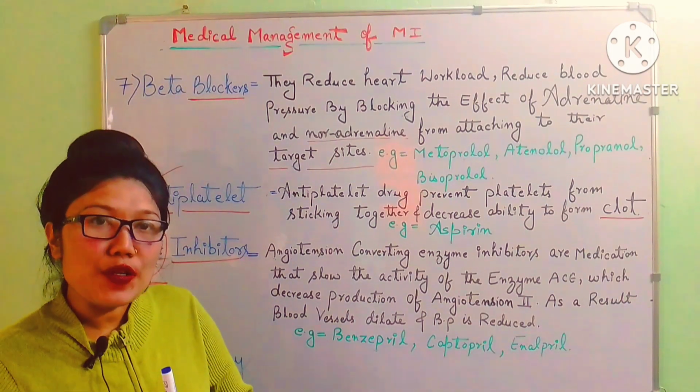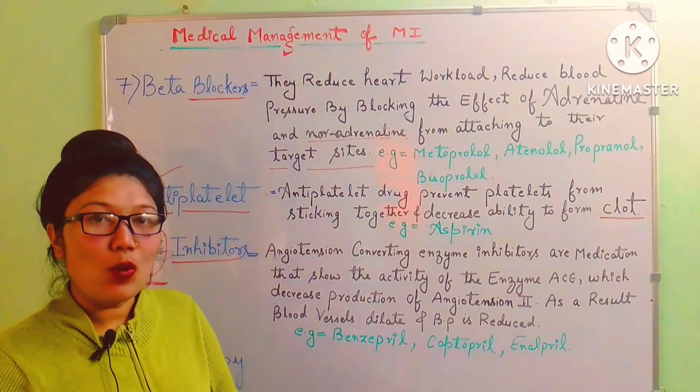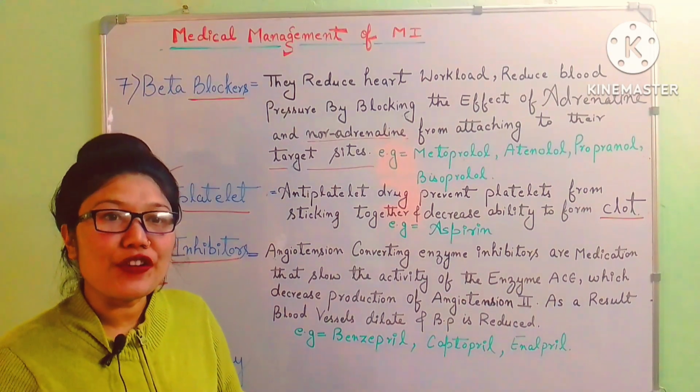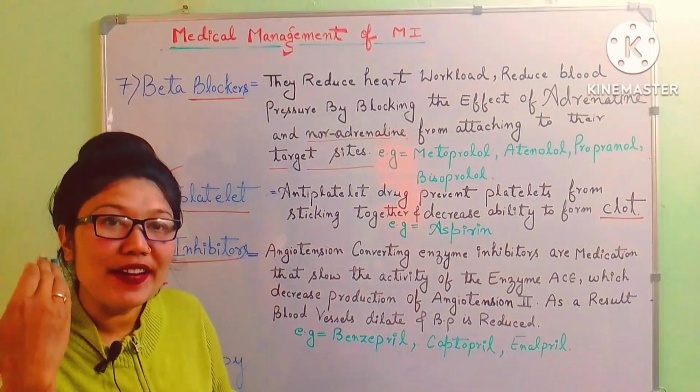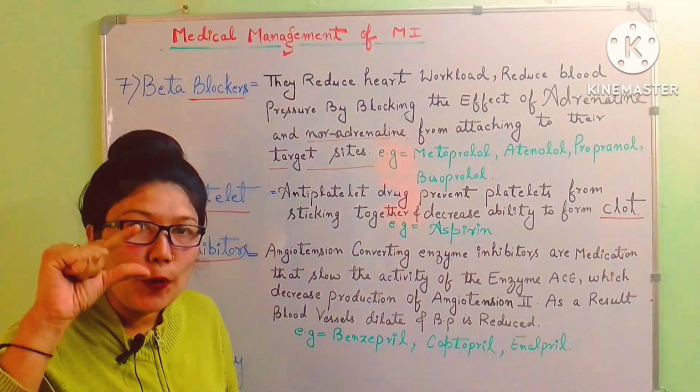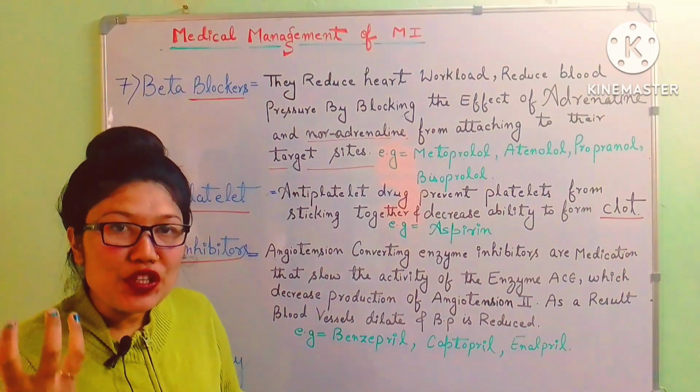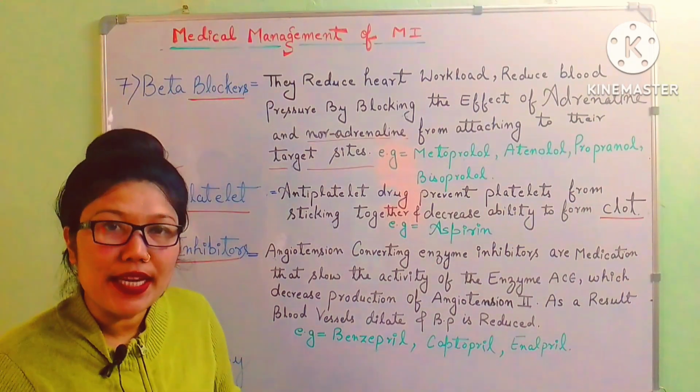Then angiotensin second, what will it do in our body? It will increase all the sympathetic activity. It will constrict all the blood vessels, due to which there is an increase in BP.